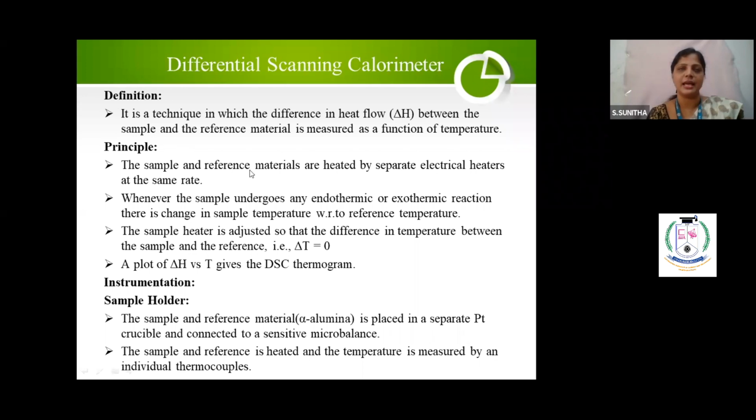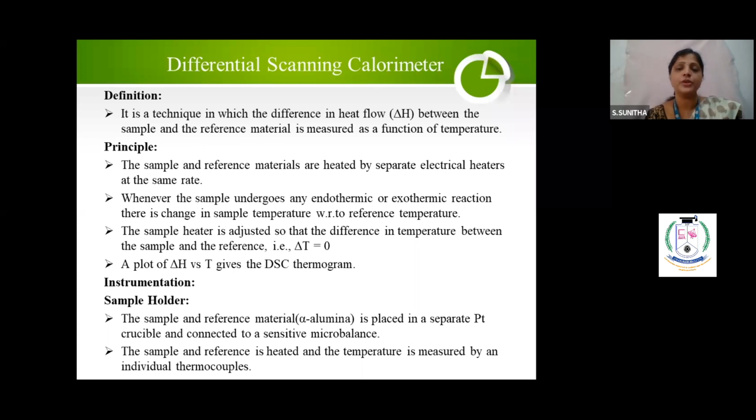The principle: the sample and reference are heated using separate electrical heaters. Both sample and reference should be kept in platinum crucibles. Whenever the sample undergoes an endothermic or exothermic process, you have to adjust the sample temperature by increasing or decreasing it. The amount of heat flow you supply is such that the necessary condition, delta T, should always be 0. That's why you increase or decrease the temperature.